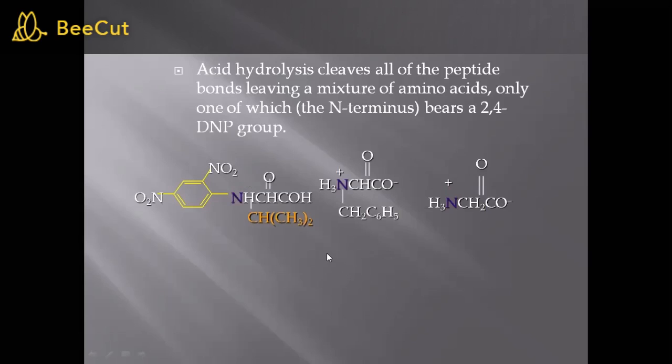Then afterwards, we will take the sample again, and we will remove that first amino acid, and again we will carry out the same reaction. And likewise, we can get to know the amino acid sequence of the polypeptide chain.